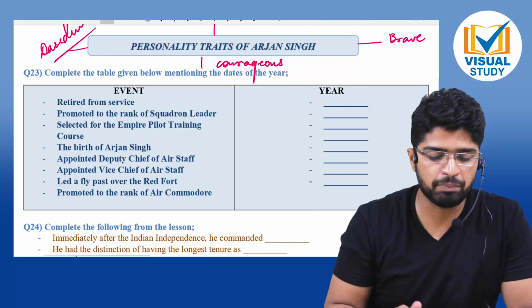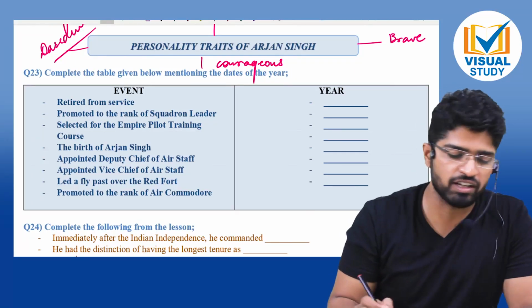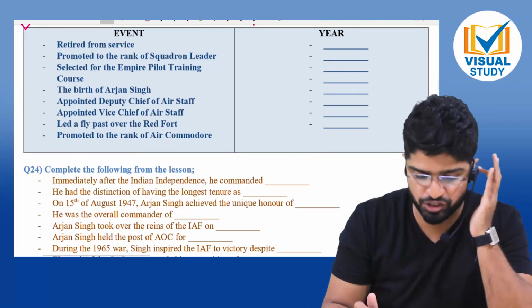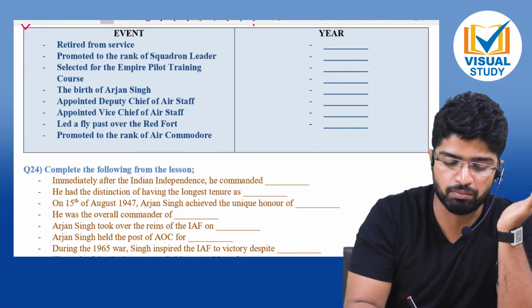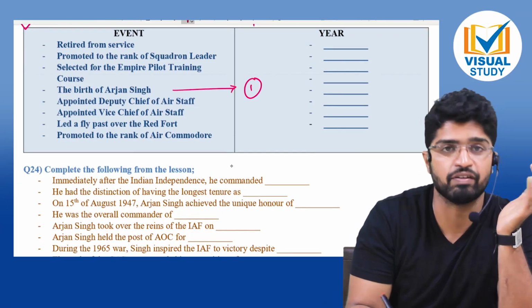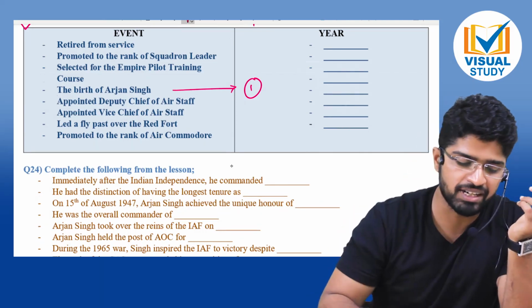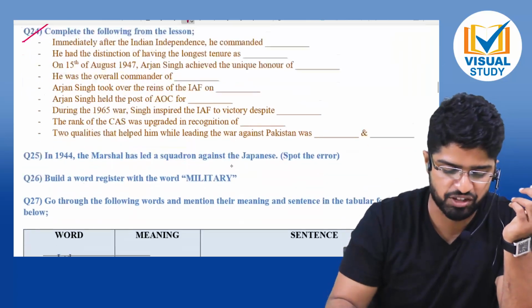Okay, now complete the table from the mentioned dates in the event given below. Again, the text is simple. You can refer to the events from which things happen. Of course, his birth is going to be the first event, and then you can refer to the next events. Complete the following from the lesson again. So from the lesson and the text it has been given.